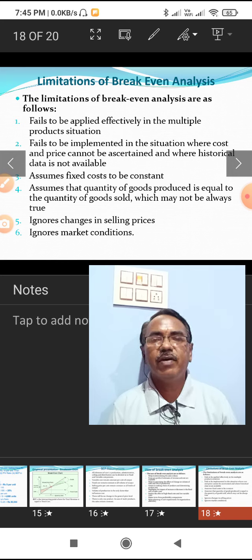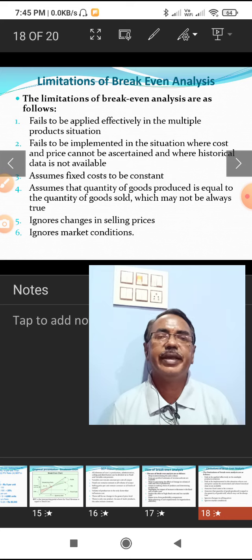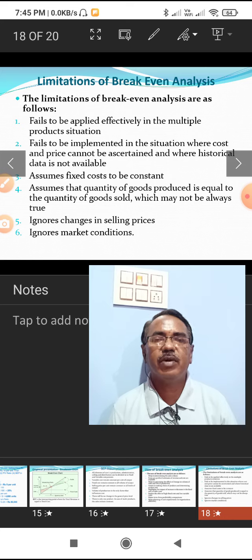Then, it fails to be implemented in situations where cost and price cannot be ascertained and where historical data is not available. The break-even point always depends on the historical data. Only the historical data can be used in determining the break-even point. Where the historical data is not available, we cannot determine the break-even point.